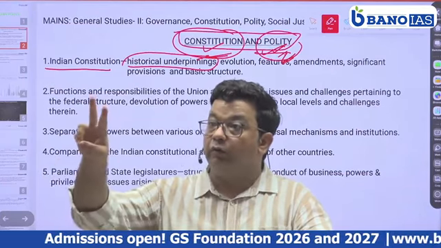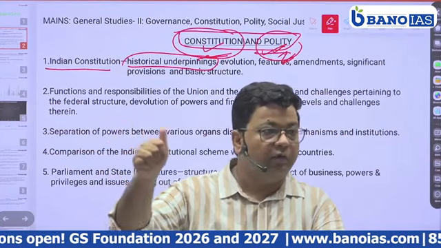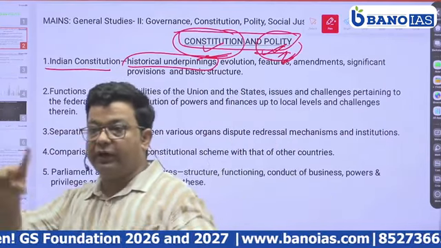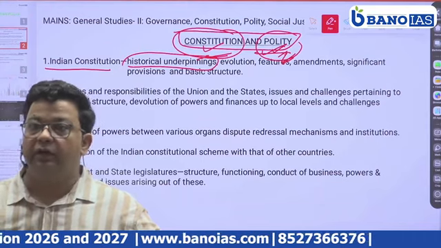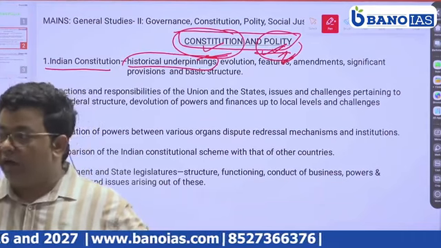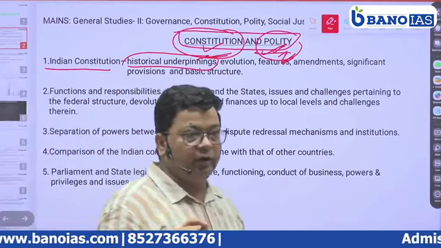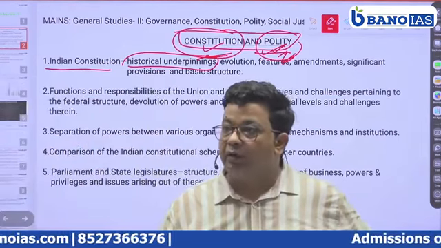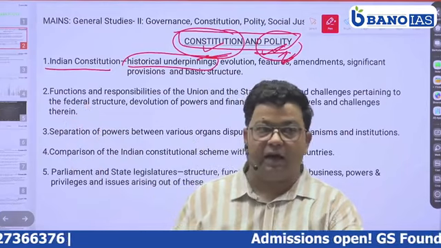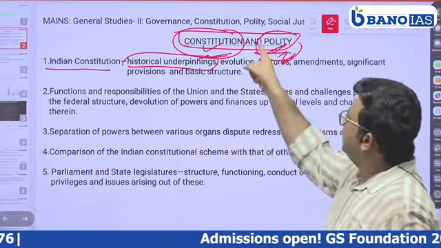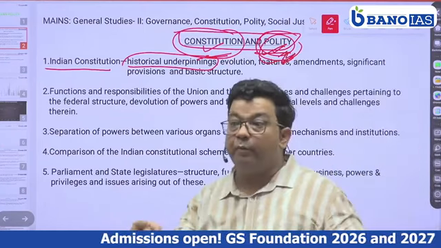On two grounds. First, it was against Article 50 of the Constitution, which says that the executive should be separated from the judiciary. And second, it hampers the independence of the judiciary, and independence of the judiciary is necessary to maintain equality, the rule of law, and democracy. So all the judgments of the Supreme Court can be seen as implications, that is, we have to study them under the polity sections.